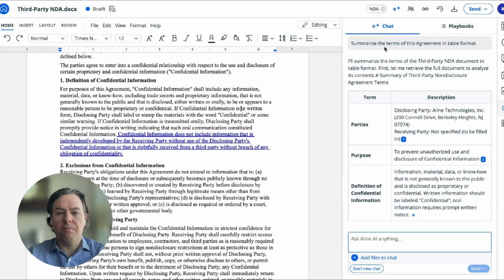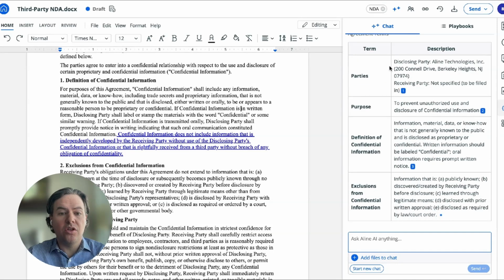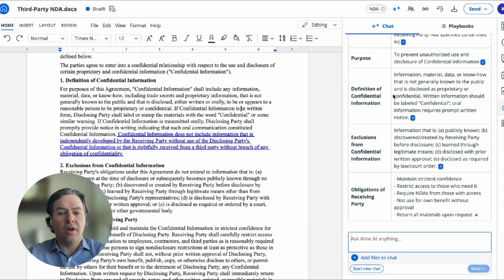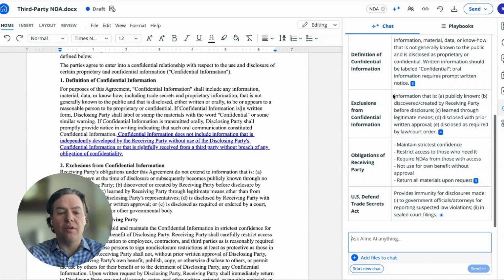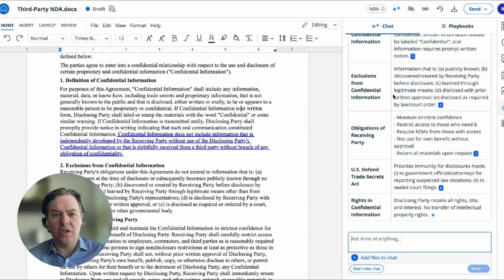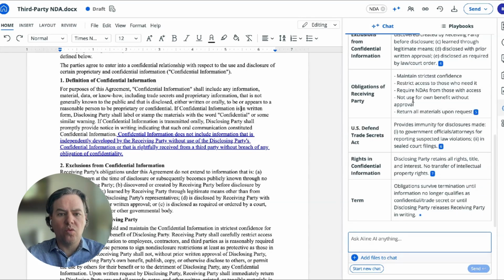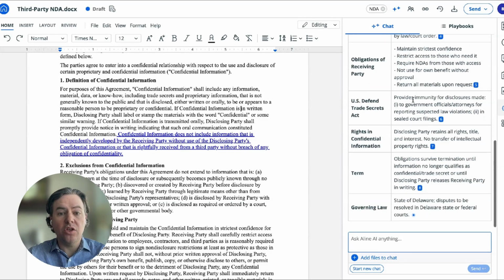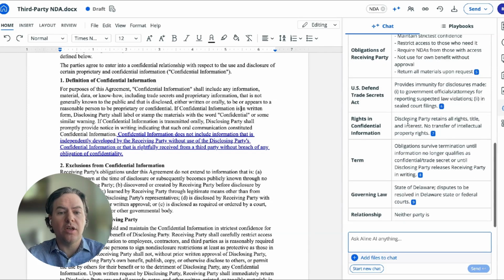I also can use this AI chat to produce suggested edits and more customized suggested edits for bespoke agreements very, very effectively and efficiently. So the combination of using Align's AI associate and playbooks makes for really, really powerful use of AI for your legal and commercial teams.